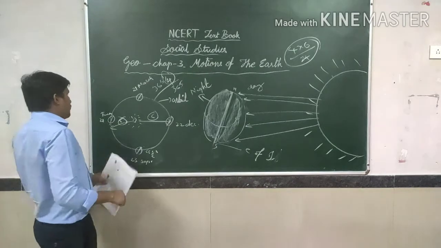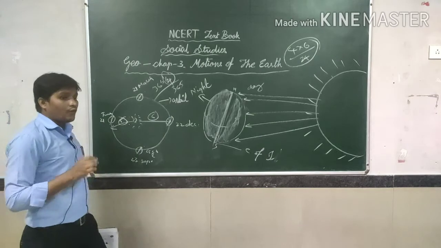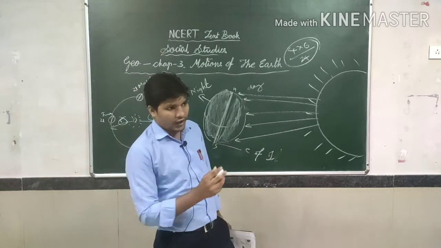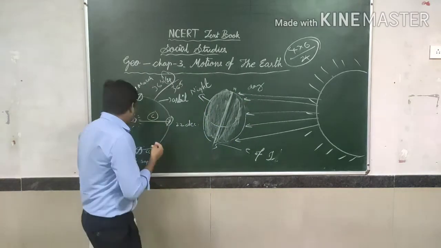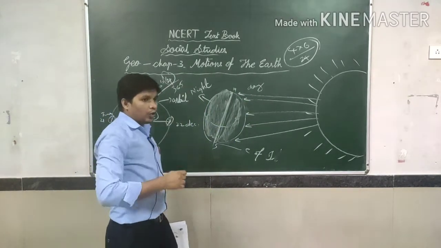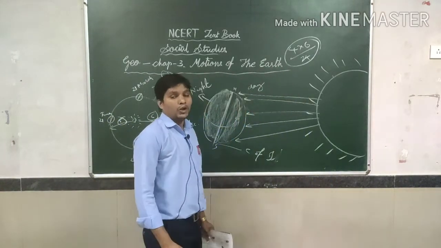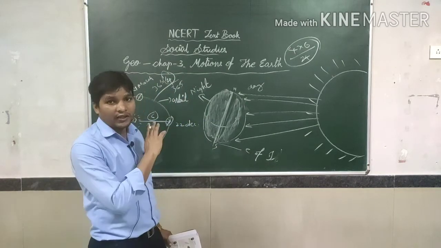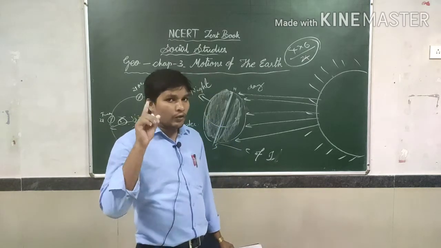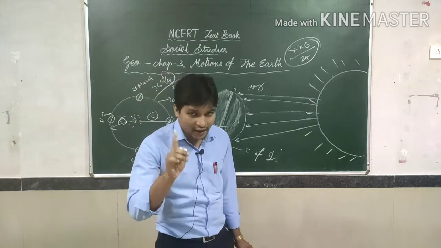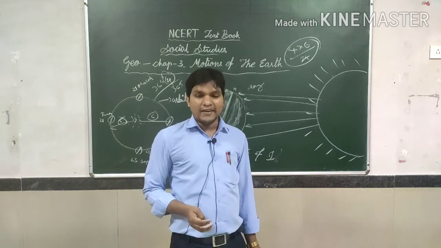Okay, students, first, when the sun falls directly towards the Tropic of Cancer, that's why the Tropic of Cancer areas get more sunlight and get more hot. In the same way, on the northern side, the North Pole, I mean the Arctic Circle, gets sunlight 24 hours a day, all over the day, for 6 months, but it does not get more hot. Why? Because you know very well from the previous classes that the sun's rays are slanting towards the pole from the equator.